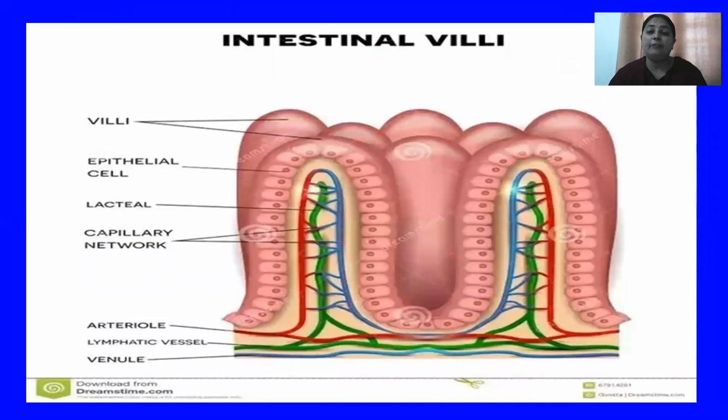Yes, students, the picture of the intestinal villi is visible on your screen. These villi are finger-like projections present on the inner surface of the small intestine, and they are surrounded by a special type of blood vessels. Numerous capillaries surround these villi-like structures, so they are richly supplied with blood vessels.